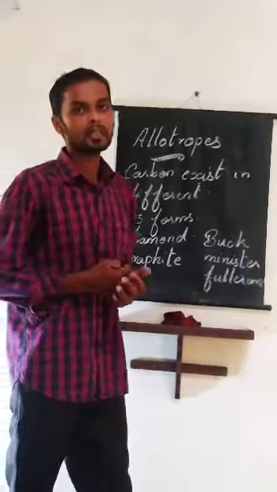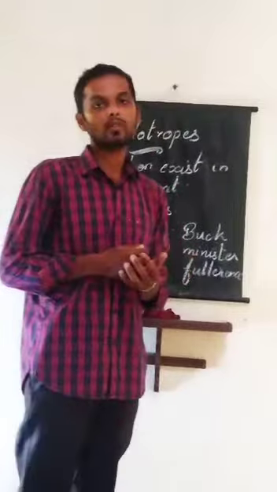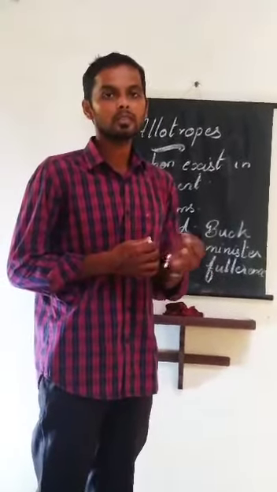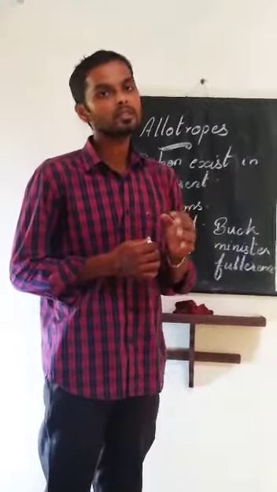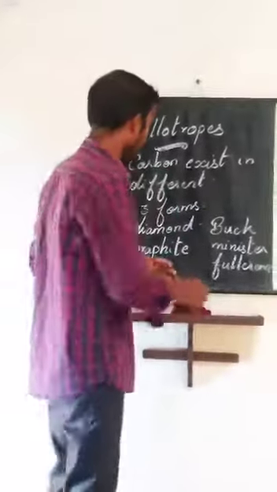Next one, we can see about the versatile nature of carbon. What is the next topic? It is regarding the versatile nature of carbon.